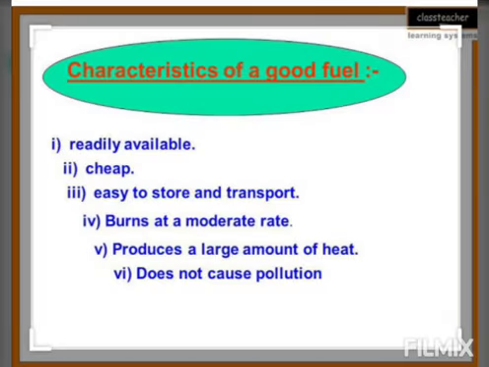Now we come to the characteristics of a good fuel. What all characteristics should a good fuel have? It should be readily available, it should be cheap, it should be easy to handle, and it should have a high calorific value. The fuel on combustion should not produce soot and any harmful gases. Means जब हम किसी fuel को burn करें तो उसे कोई harmful gas produce नहीं करना चाहिए, तभी वो good fuel considered किया जाएगा. And it should be safe to handle, store and transport. So these are the characteristics of a good fuel.